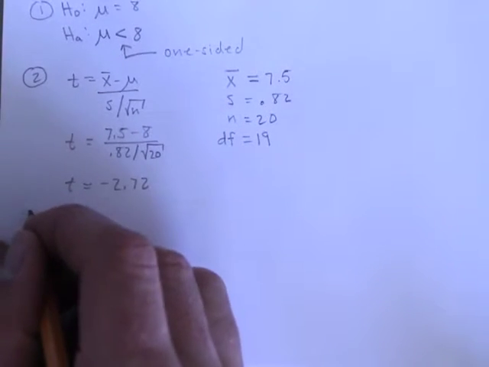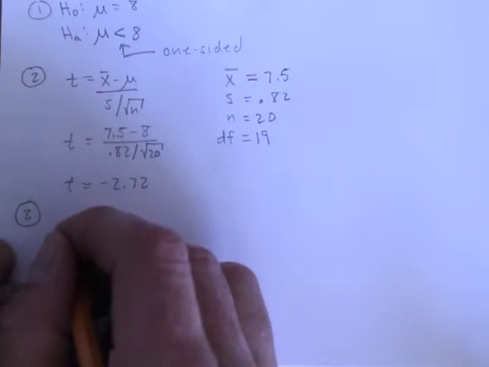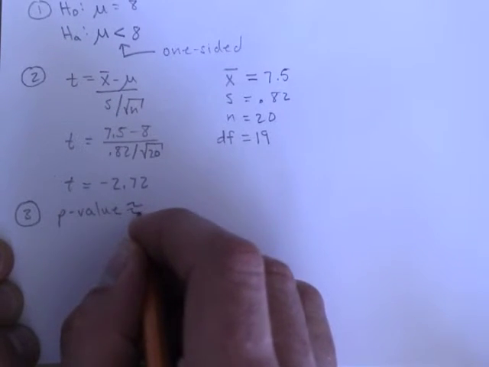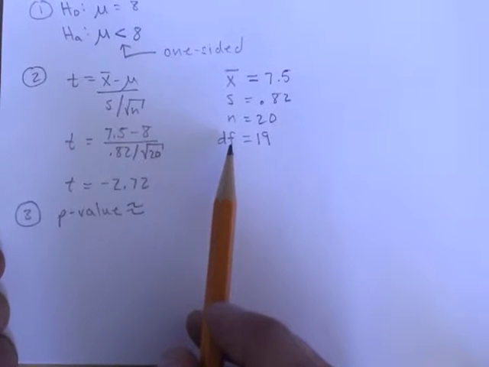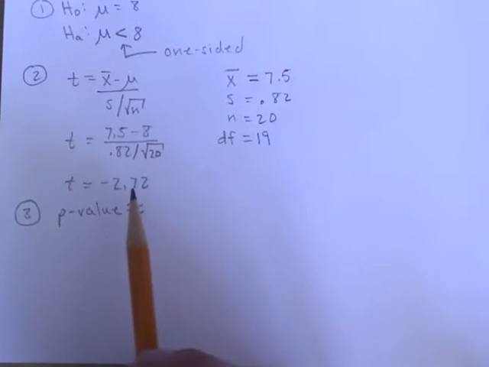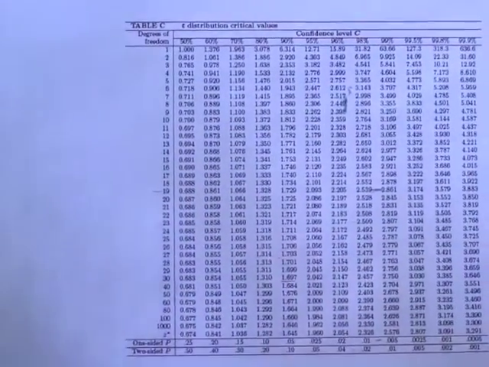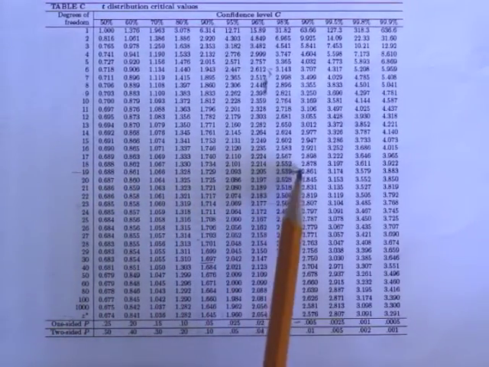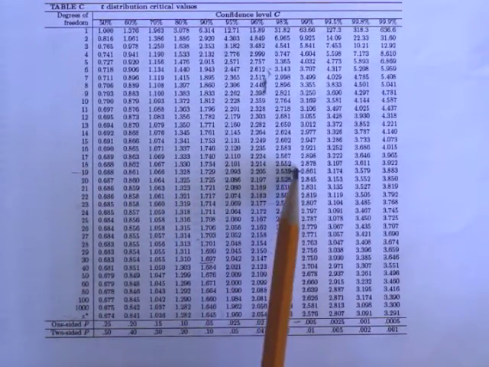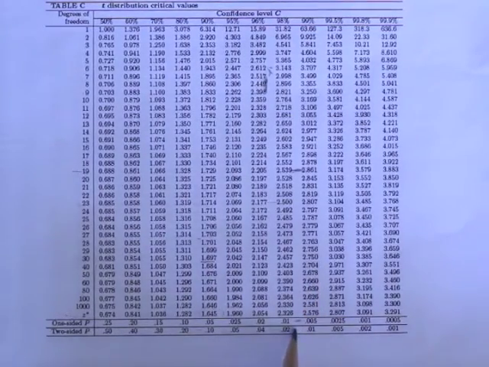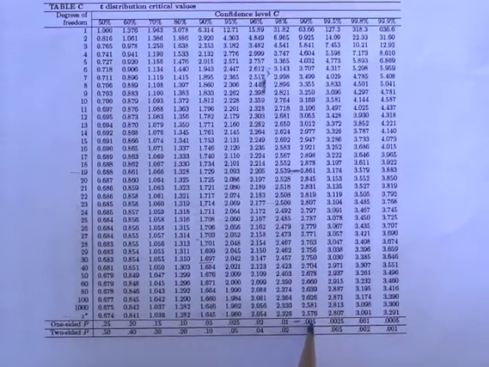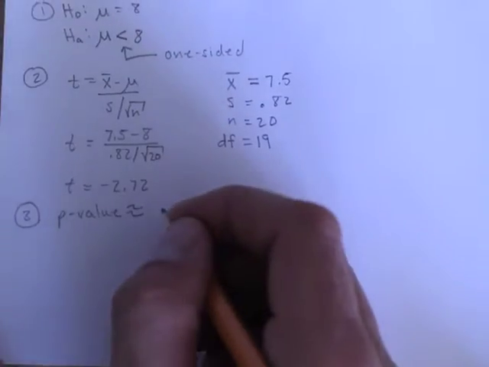So in step 3, I go to actually finding my p-value. For that, I will need to go to the table, look up in the t-values for degrees of freedom 19, look for a 2.72. If I look at my table, degrees of freedom is 19 right here, and I will look for the 2.72, which is over in between these two numbers. So then I come to the bottom. This is a one-sided p, so I'm looking right here between 0.01 and 0.005.